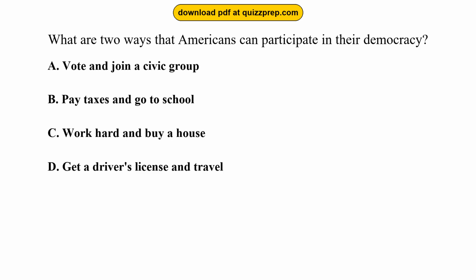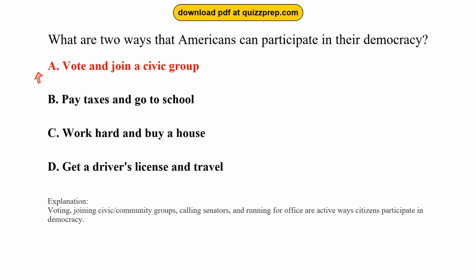Option A, vote and join a civic group. Option B, pay taxes and go to school. Option C, work hard and buy a house. Option D, get a driver's license and travel. The correct answer is option A, vote and join a civic group. Voting, joining civic/community groups, calling senators, and running for office are active ways citizens participate in democracy.